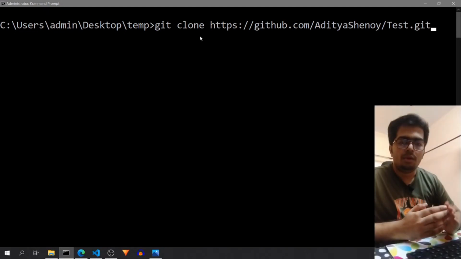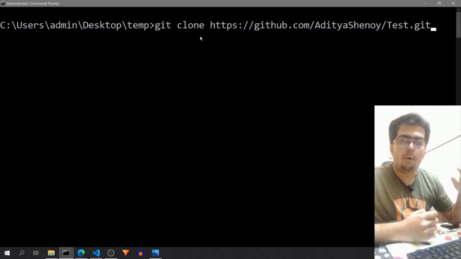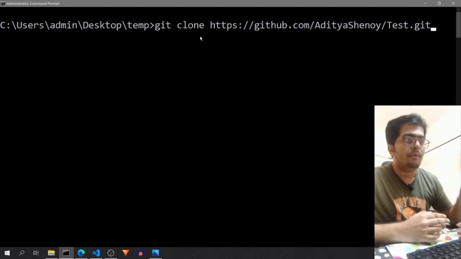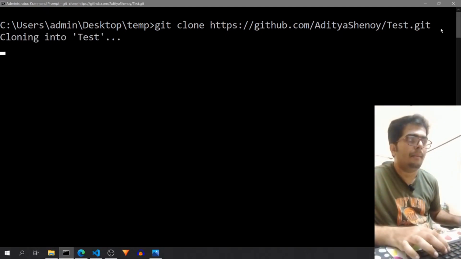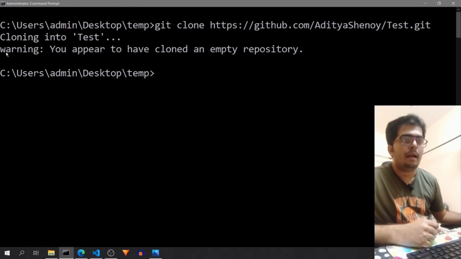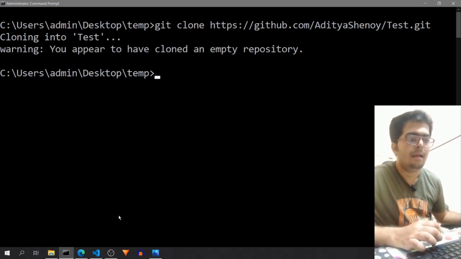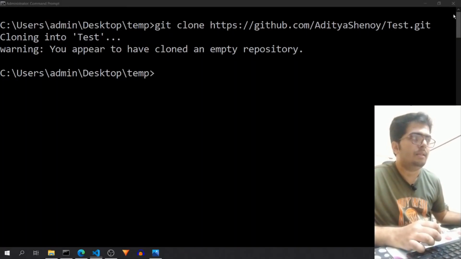So what this will do is take all the files that are present on the web. Currently this repository is an empty repository because we have just created it, but you can do this at any stage. If you want to clone any of the projects on GitHub, you have to use git clone and then paste the link of the repository. It is giving me a warning that you appear to have cloned an empty repository, but that is fine because we are going to add the files now. So I will just close this.